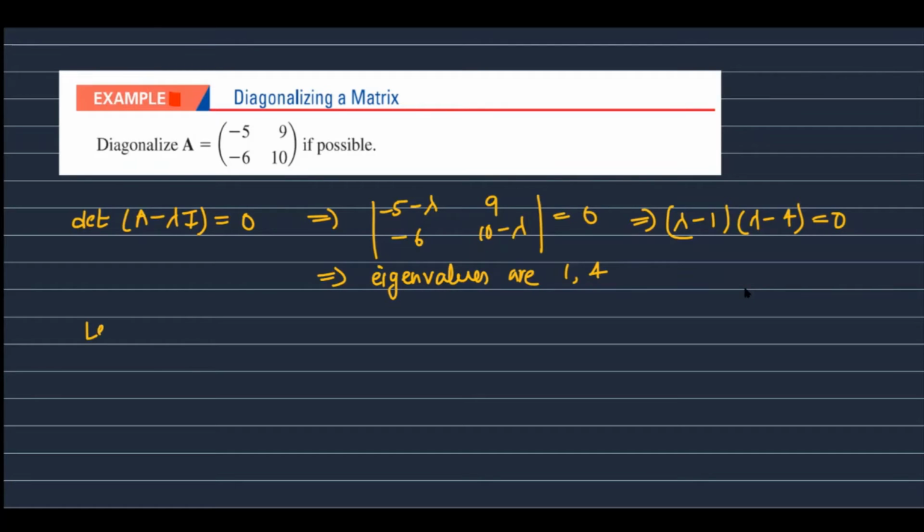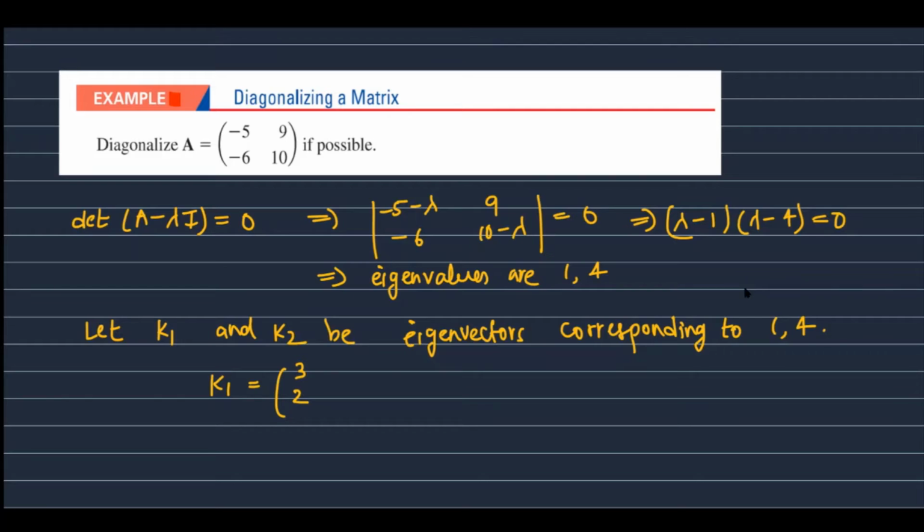Let K1 and K2 be eigenvectors corresponding to eigenvalues 1 and 4. So K1 equals (3, 2) and K2 equals (1, 1).